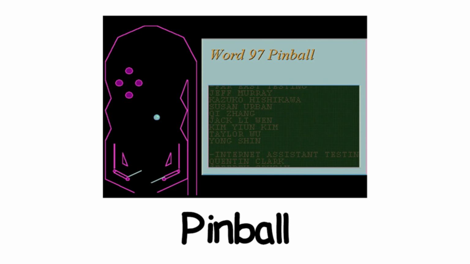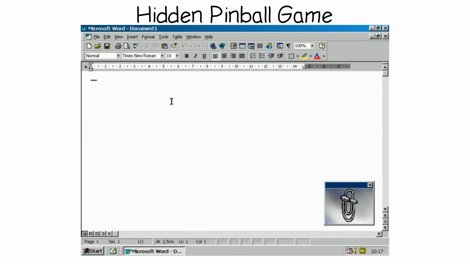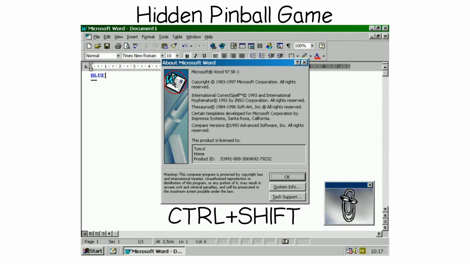Word 97, Pinball. Word 97 had a working pinball game hidden inside it. Open a blank document, type the word blue, select it, and use format font to make it bold and blue. Add 1 space after it, open Help, About Microsoft Word, hold Ctrl and Shift, and click the word banner.